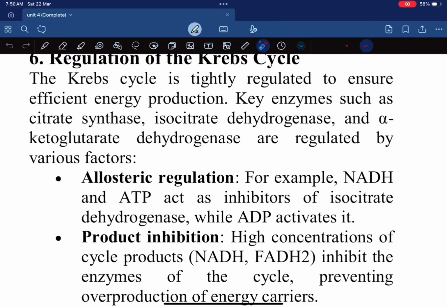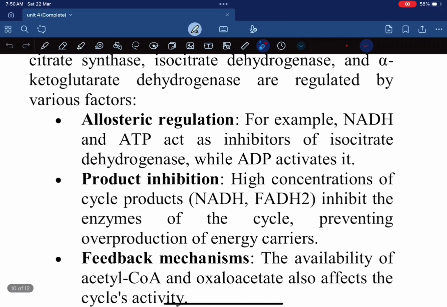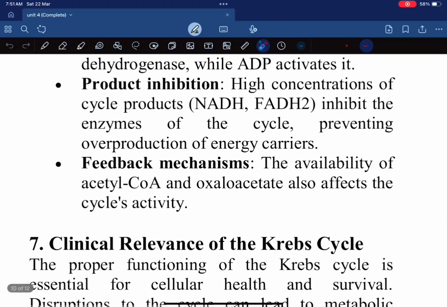For example, NADH and ATP act as inhibitors of isocitrate dehydrogenase while ADP activates it. Product inhibition. High concentrations of cycle products NADH and FADH2 inhibit the enzymes of the cycle, preventing overproduction of energy carriers. Feedback mechanism. The availability of acetyl coenzyme A and oxaloacetate also affects the cycle activity.